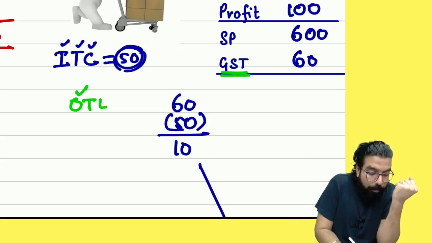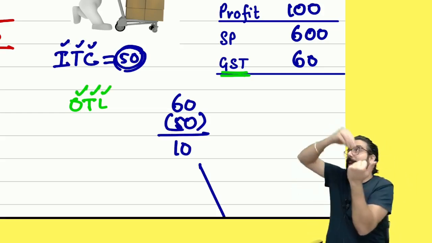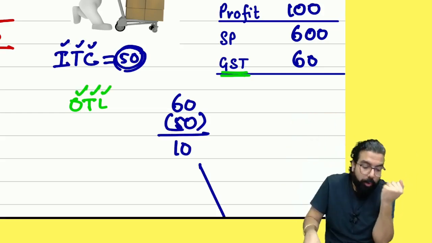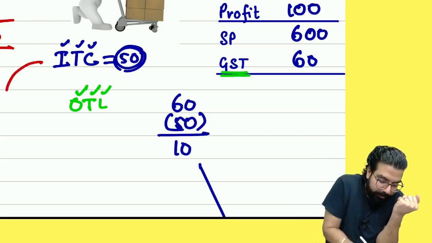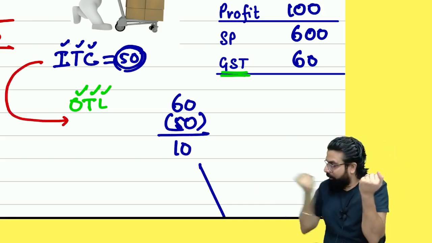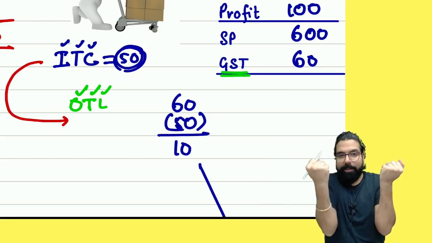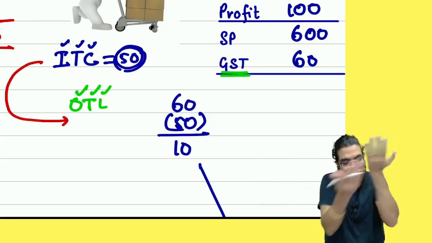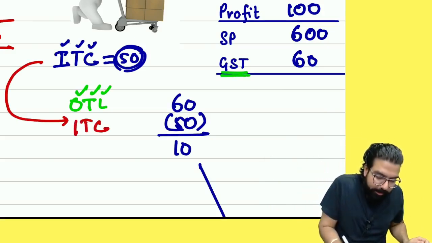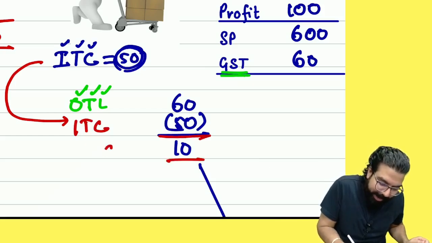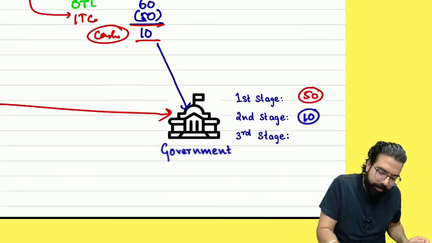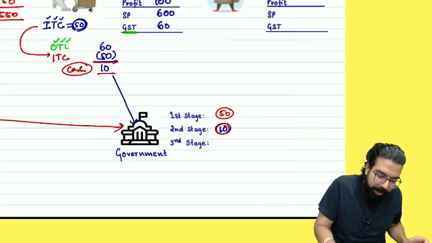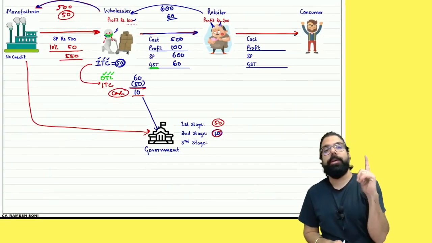So it is called output tax liability. This liability I have to pay to the government. To pay the output, what do I use? Input tax credit. I use it. How much is the credit? And ultimately I paid in cash to the government only how much? Please tell me, everyone. Any doubt till here? Shall I explain again or got it?